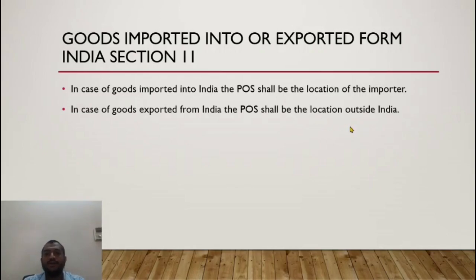Where are the goods going? The goods are going to Malaysia. The place where I am exporting is Malaysia. So the place of supply would be the location outside India, which is Malaysia. Alright, this is what section 11 talks about.